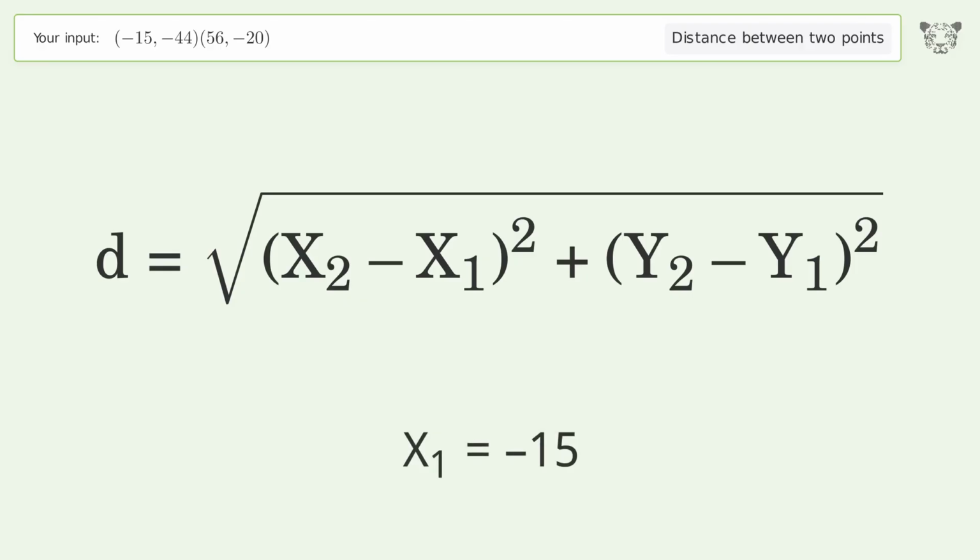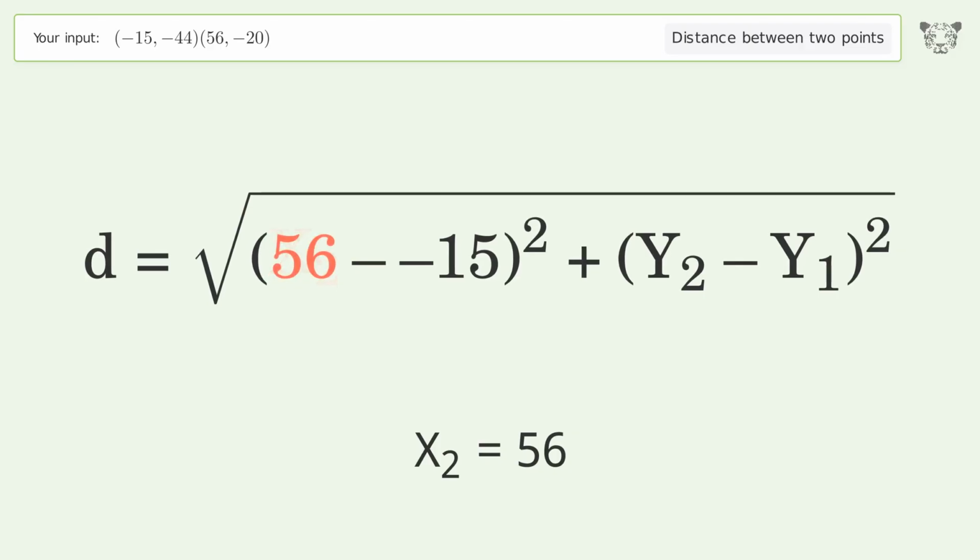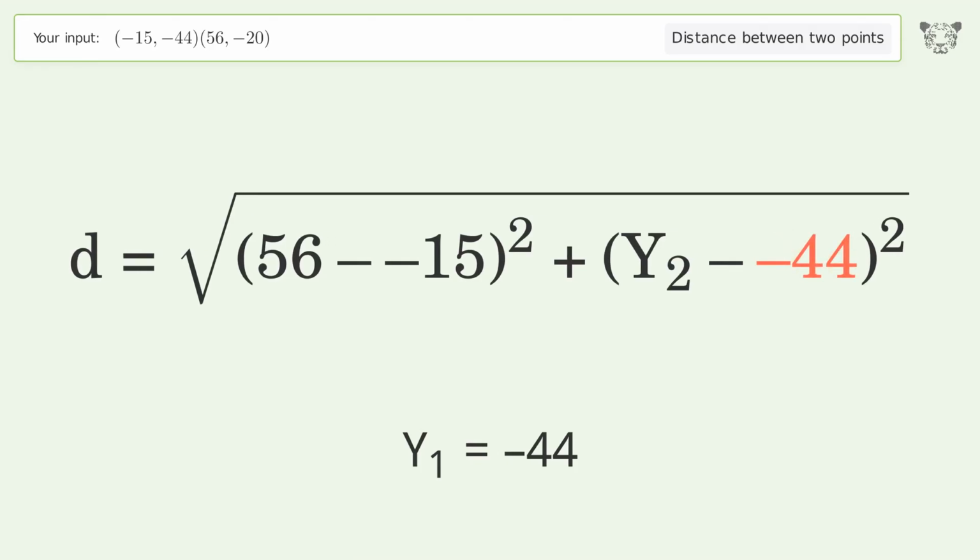x1 equals -15. x2 equals 56. y1 equals -44. y2 equals -20.